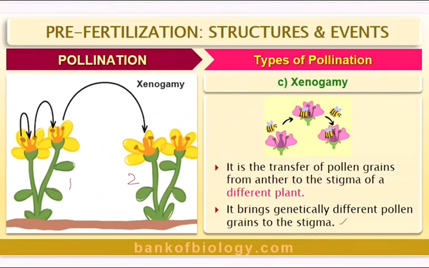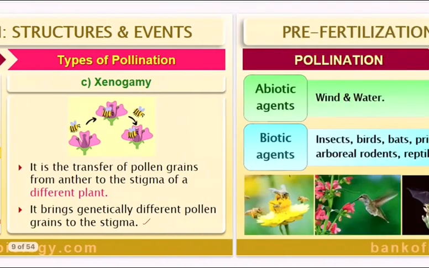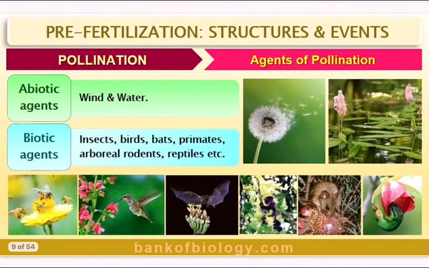So it is the process of transfer of pollen grains from the anther of one flower to the stigma of another flower of a genetically different plant of the same species. Hence it is known as xenogamy. And for xenogamy and geitonogamy, we said some agents are required. So what are those agents? Now, before we go to the agents, what are the contrivances for cross-pollination?